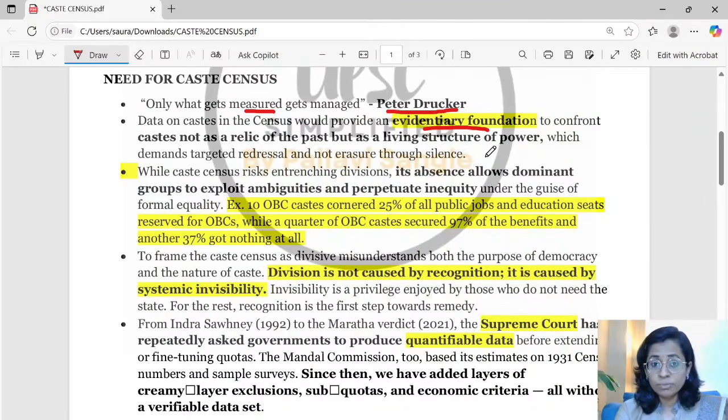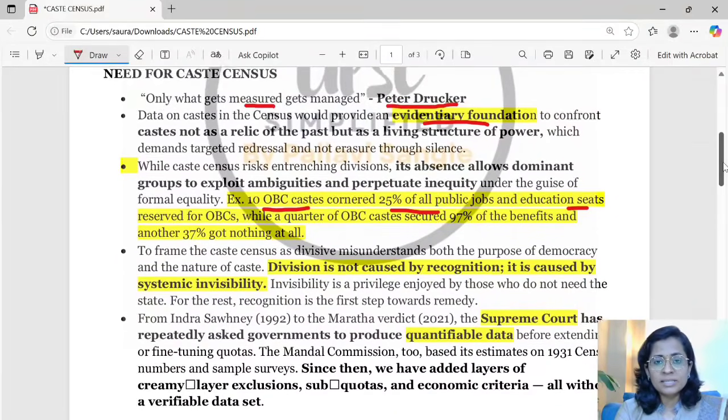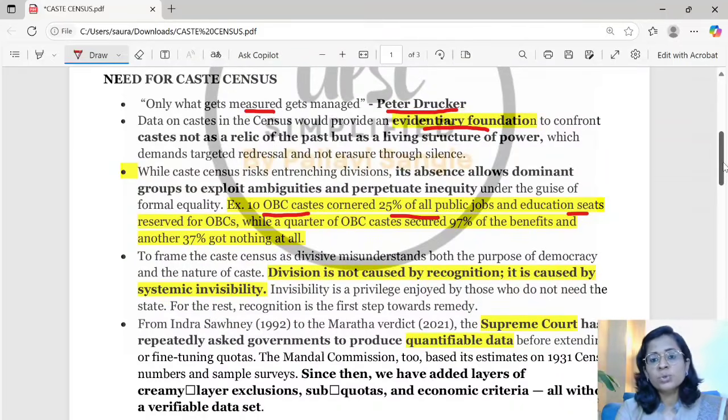I am saying this from the fact that 10% of the OBC castes corner around 25% of all public jobs and educational seats. We also know that there is the Justice Rohini Commission which is subcategorizing the OBC castes. This shows the need of caste census and the need of analyzing how many people are in which caste and how many people are getting the benefits, actual benefits, and every other aspect. So caste census is a very important activity.